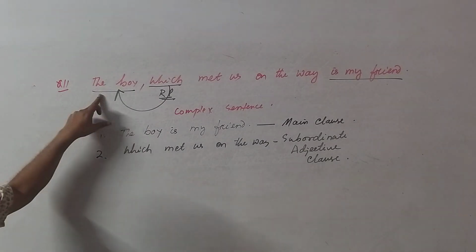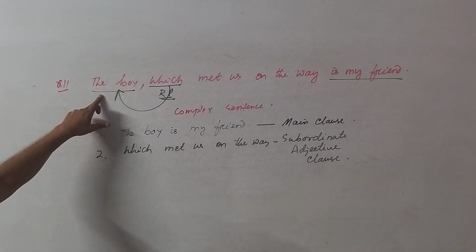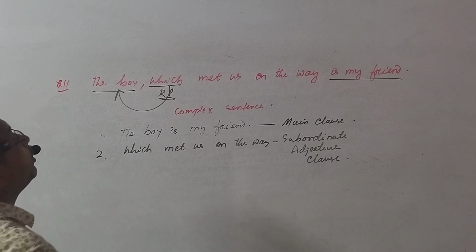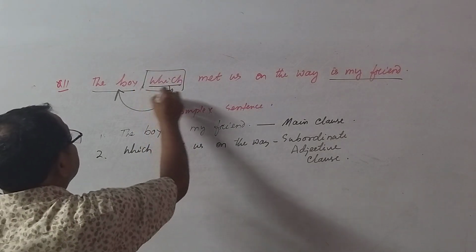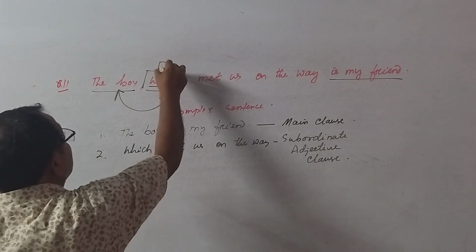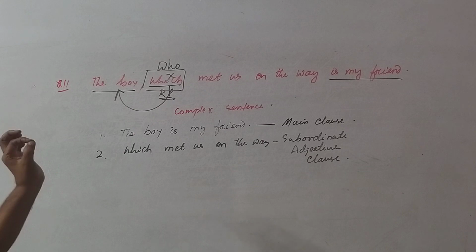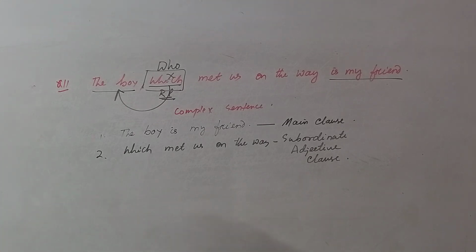It is a human being. And for a human being, you must not use the relative pronoun which. You cannot use it. That should be who. Or the answer would be the boy who met us on the way is my friend.